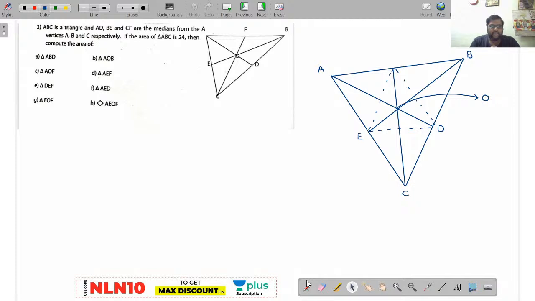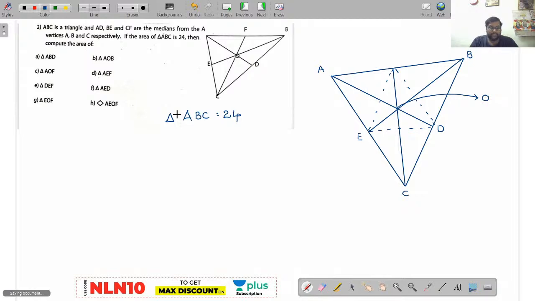AD, BE and CF are the medians from the vertices A, B and C respectively. The area of triangle ABC is given as 24.